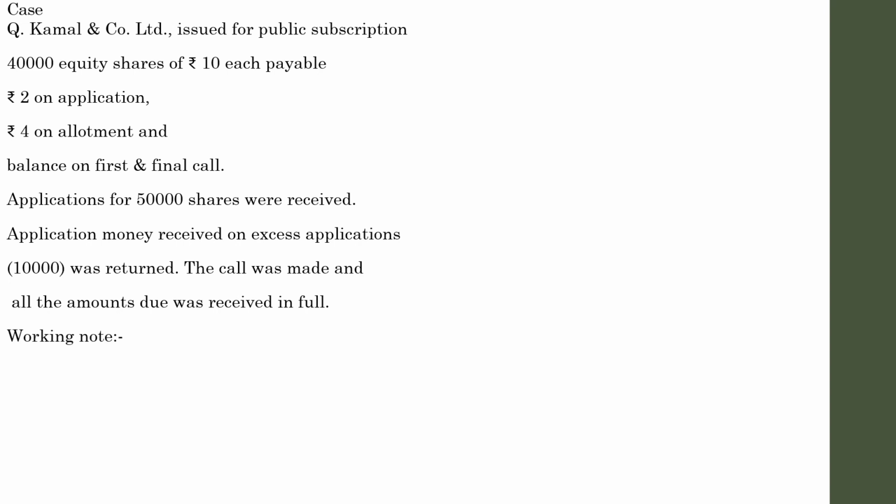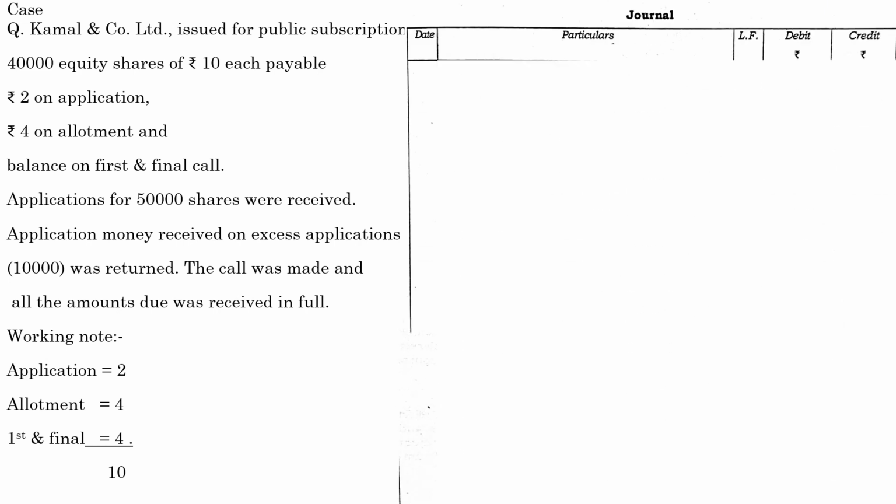So we will go through the working note. Application money was 2, allotment was 4. So the first and final call will be 4, because total is 10. Out of 10, 6 is already allotted to application and allotment. So the remaining value is 4. So let us pass the necessary journal entries. I believe you know the format of the journal. We are not going further into that. Since the date is not mentioned, we can leave that column blank.